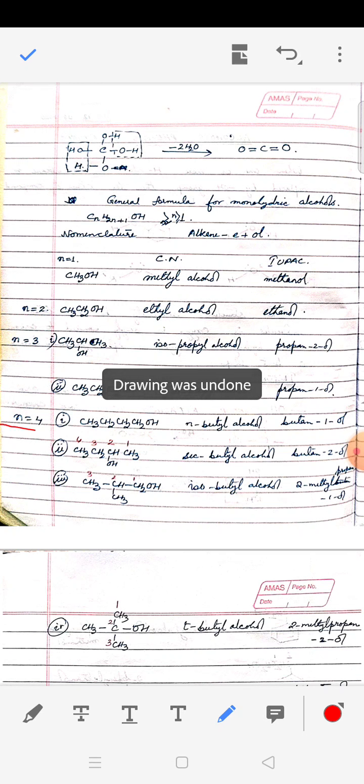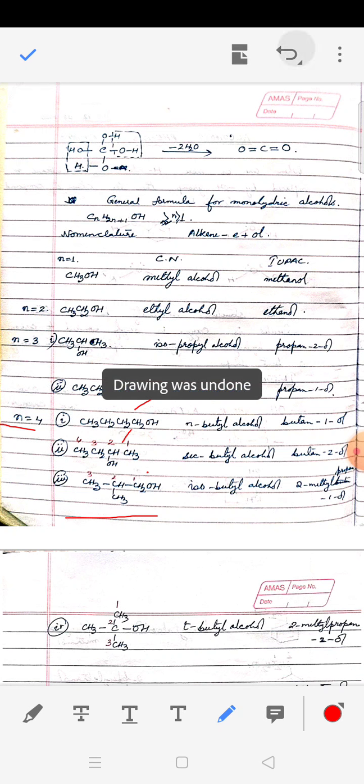So when n equals 4, we get 4 structures. The first one is OH attached to carbon 1. Second is OH attached to carbon 2, having the 4 carbon as the longest chain. Then we reduce the carbon chain length to 3 and keep the OH at position 1. And the fourth structure is we keep the carbon chain of 3 and attach the OH at carbon 2. There is no other possible structure with n equals 4.